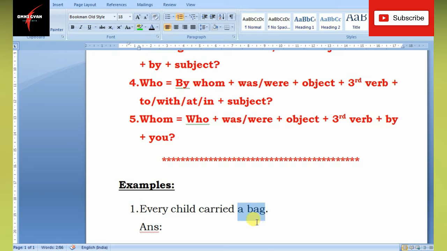Now in some sentences, if there are two objects, then you will have to mark the first object and second object, direct object and indirect object. Yesterday I had given you a note that a direct object is always a noun. There was actually a mistake there. A direct object can be a noun as well as a pronoun.